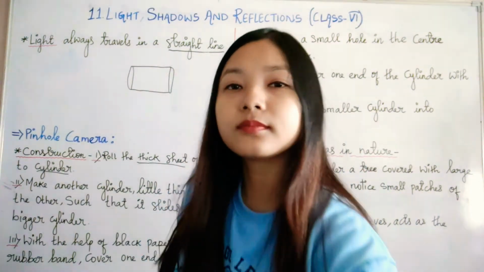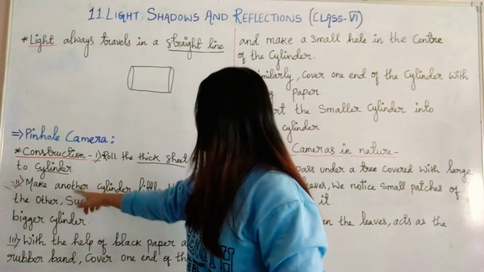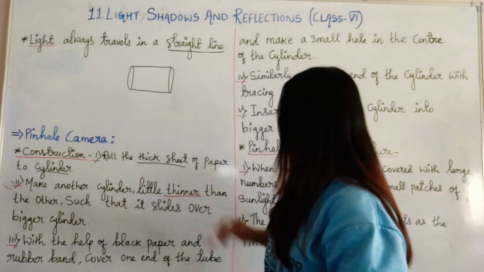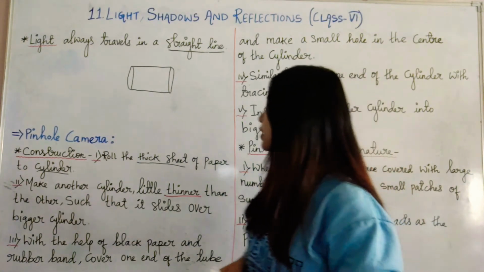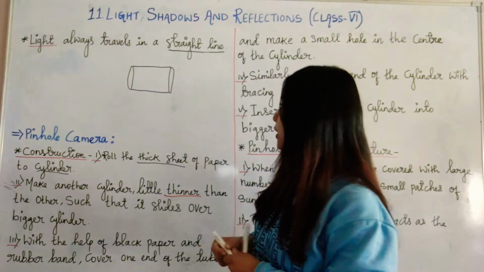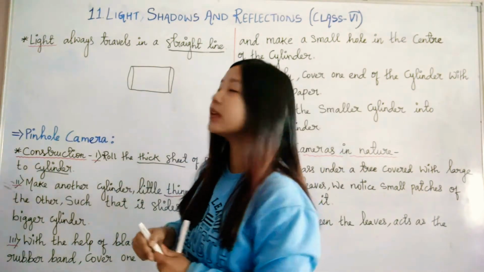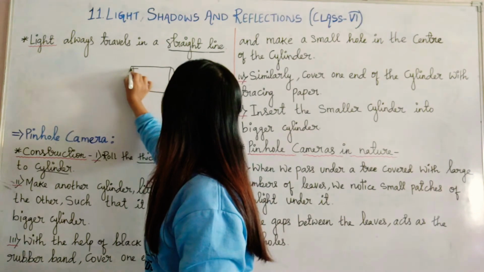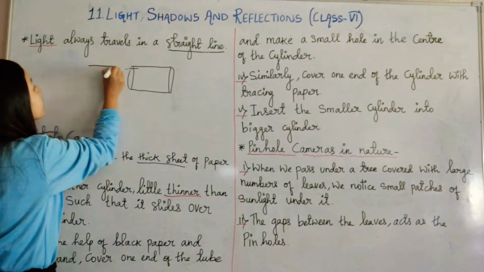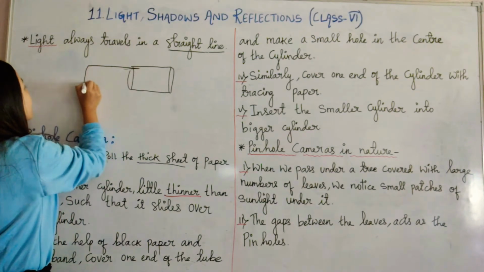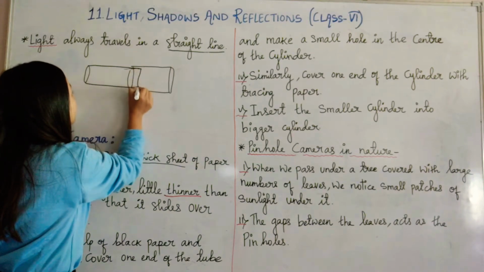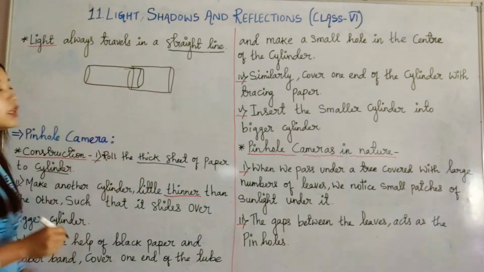Next, make another cylinder a little thinner than the other, such that it slides inside the bigger cylinder. So what are we doing here? We make another cylinder, but a little smaller than the previous one, so that it slides inside the bigger one.